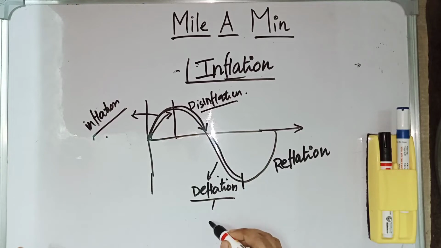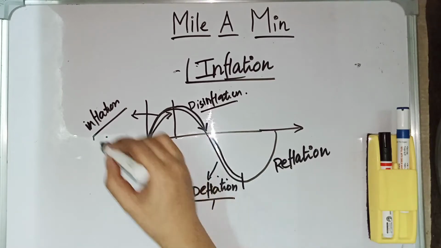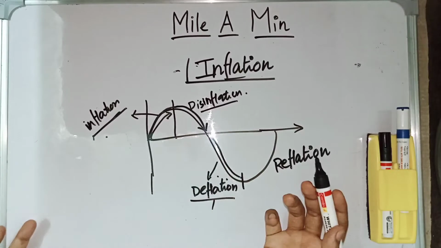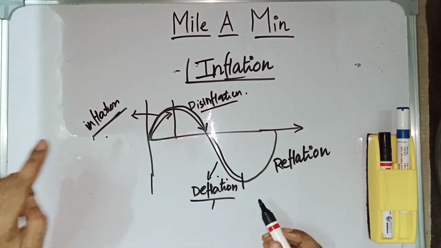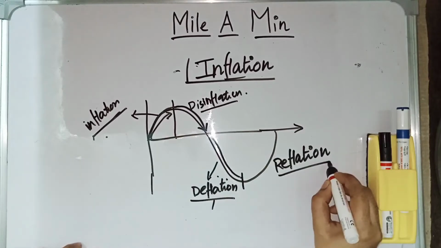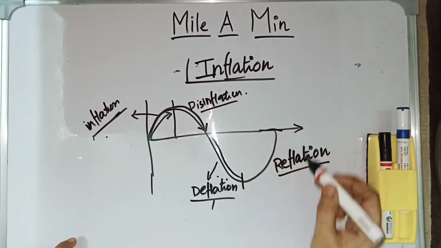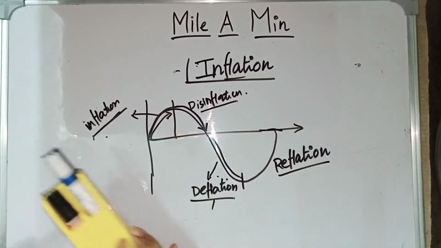During the deflation period, the consumer benefits because of the fall in prices, whereas the producer is affected because of the fall in prices. During the inflation period, the producer benefits due to the increase in prices, whereas the consumer is affected. Whereas in reflation, the government tries to increase the price level and bring it to a normal level. This is called reflation. These are the 4 things you should know relating to inflation.